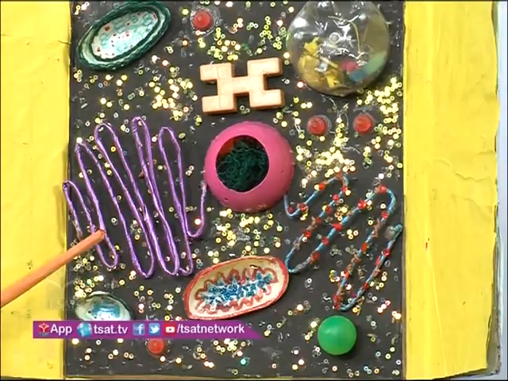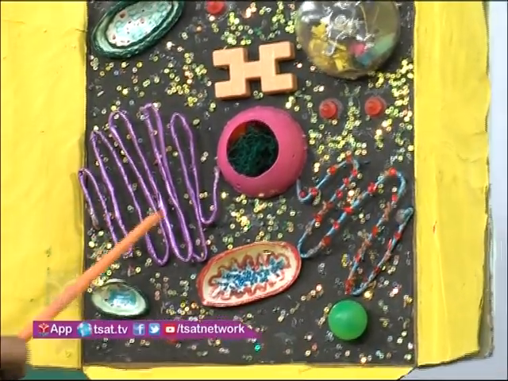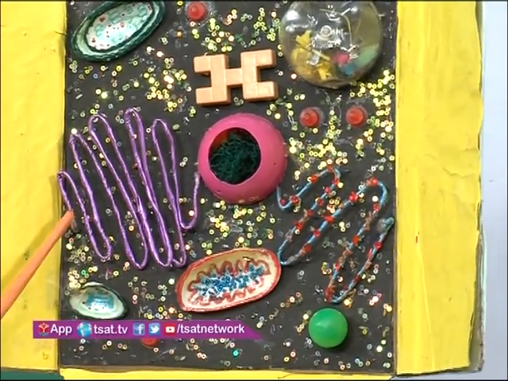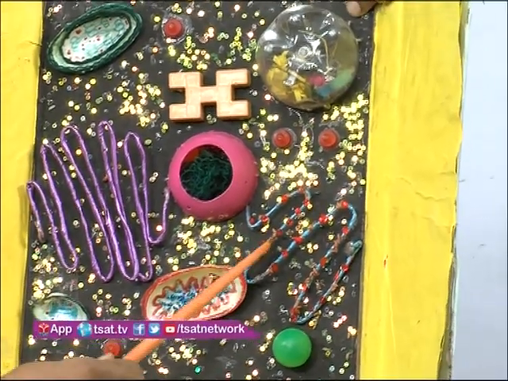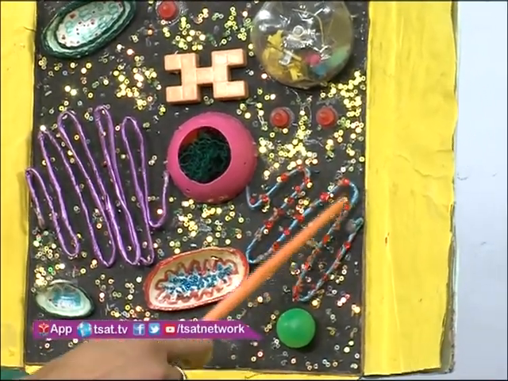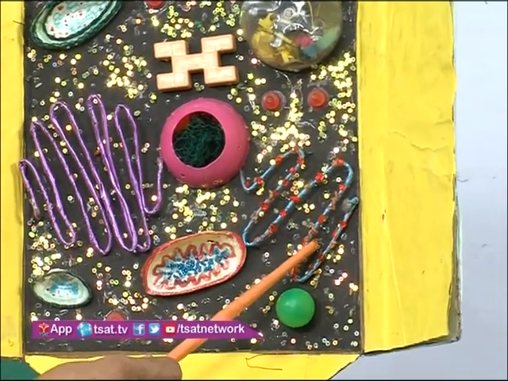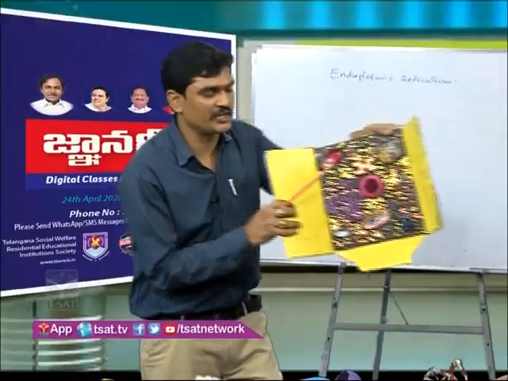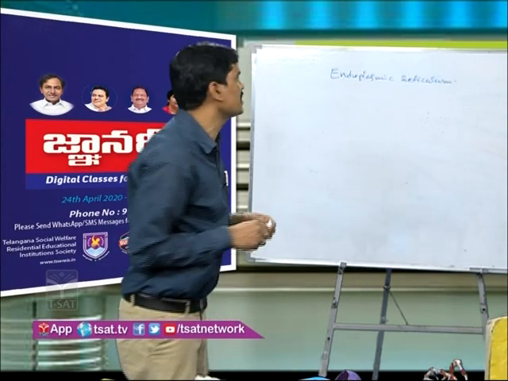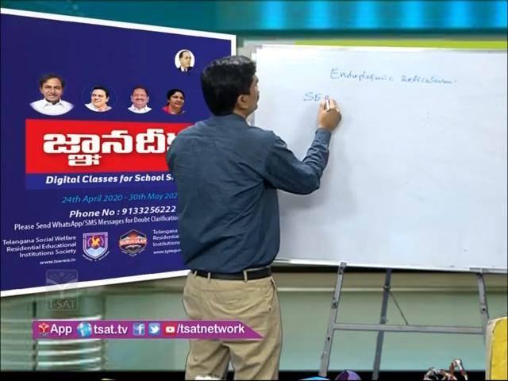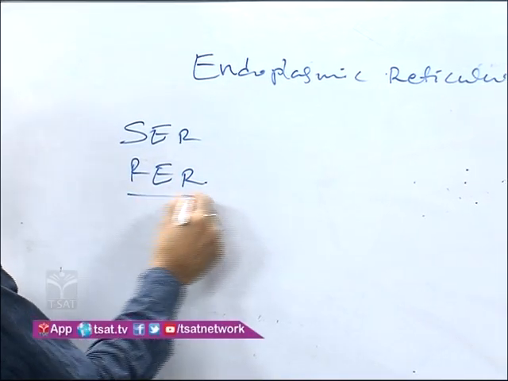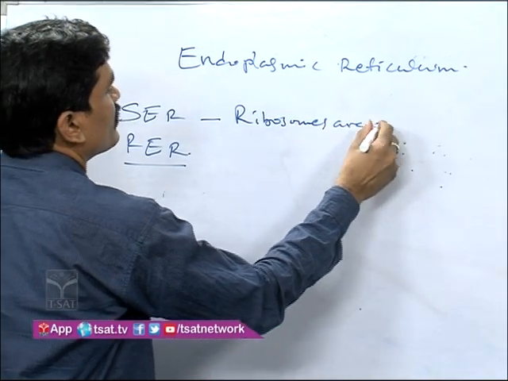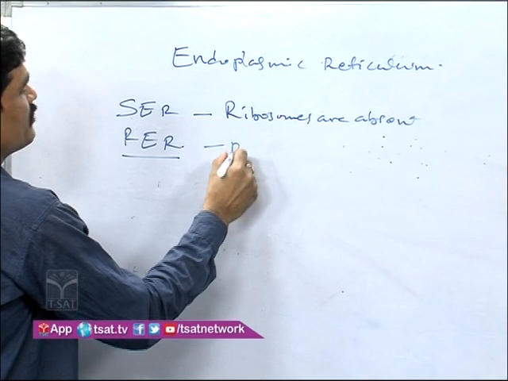The smooth endoplasmic reticulum does not contain any granules on its surface. That's why it looks smooth. Hence it is called the smooth endoplasmic reticulum. If you see this one, you can observe some granules present on the surface of the endoplasmic reticulum. That's why it is called the rough endoplasmic reticulum. How many types of endoplasmic reticulum are there? One is the smooth and the other is the rough. Here ribosomes are absent on the surface, and here ribosomes are present.